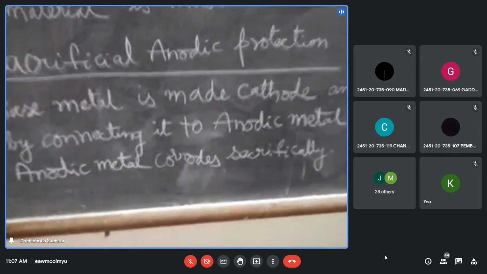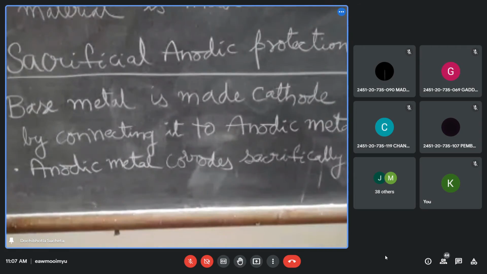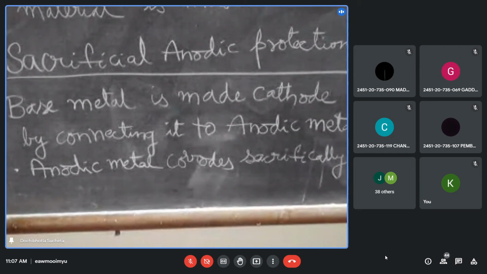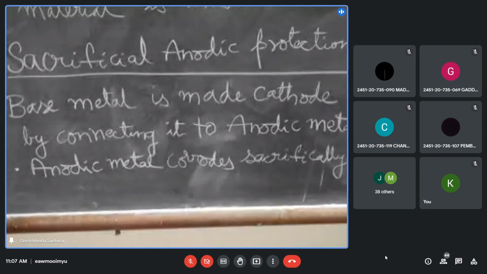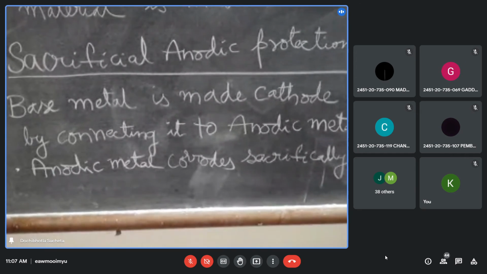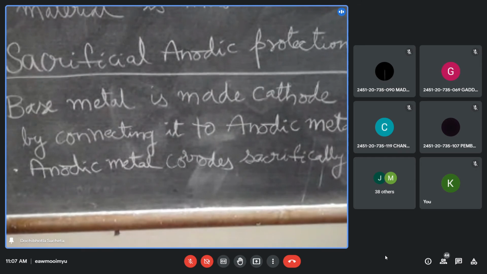What is the base metal? The metal which I want to protect is called the base metal. And that metal, obviously, I want to make it into a cathode because I know that cathode does not suffer any corrosion. So the metal which is used to protect is called the protecting metal and it is made anode.